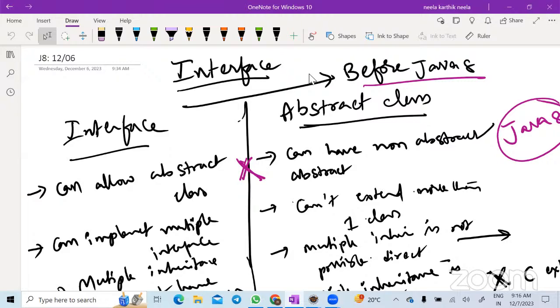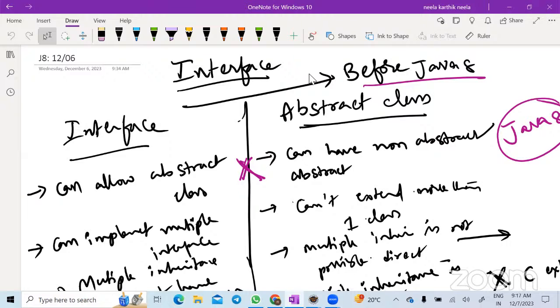That means the A team will say, hey, my development will take 1 month of time, but in the meantime, I am writing one interface. That means the interface will have a specification, correct? It just has a method name, and what is the argument and what is the return type. So by looking at that, the B team does not need to know what is the implementation of that method, right? So the interface implementation will be provided by the A team. It's their headache how they will do.